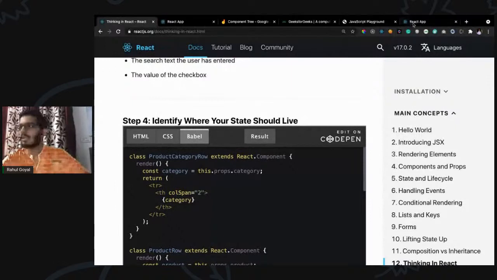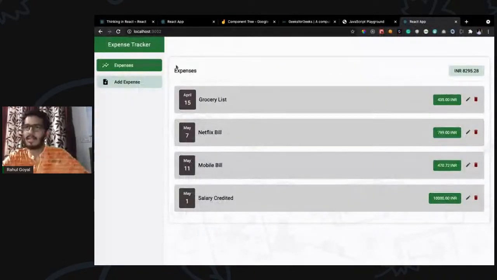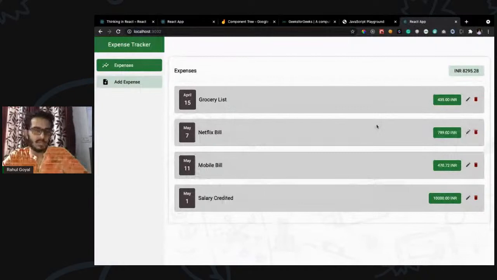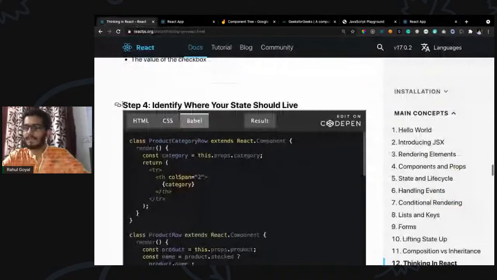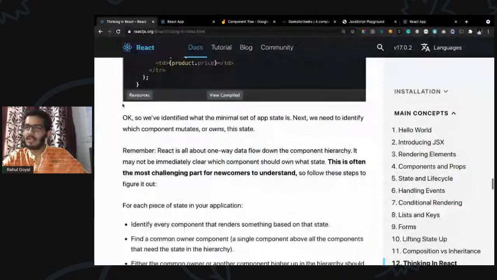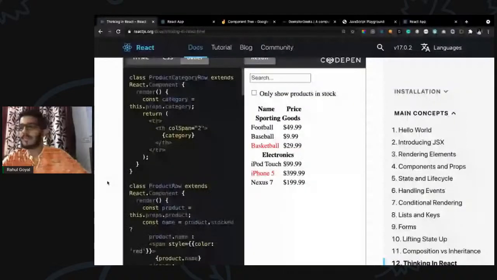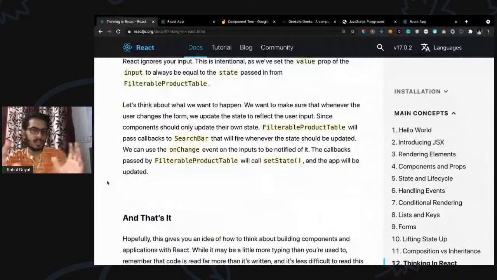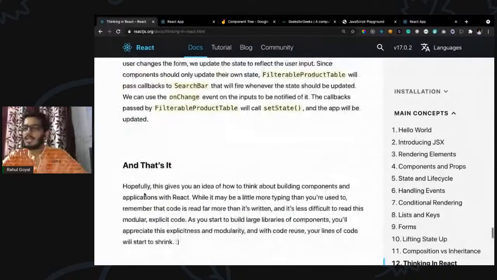Let's say this particular screen is the app we are going to build in the end. Initially the state does not have any item, but once it is fetched, the state changes and the component re-renders. That is done by React in a very efficient way. Then we have add inverse data flow, which is how the data should flow. You can go through the document if you have any doubt. That's it, I guess.